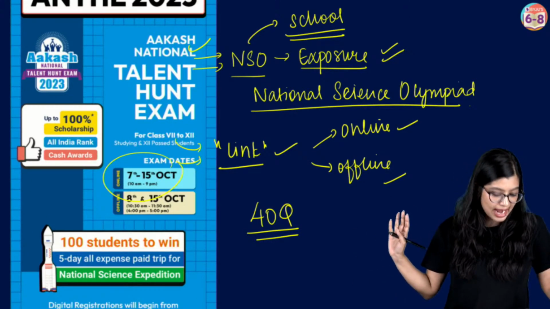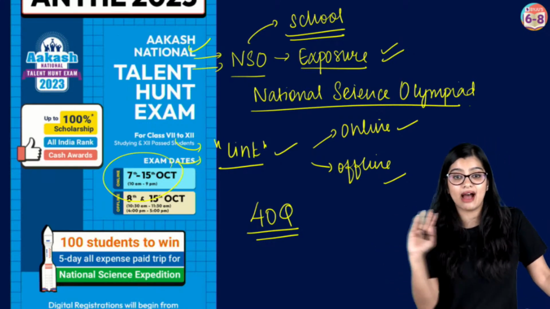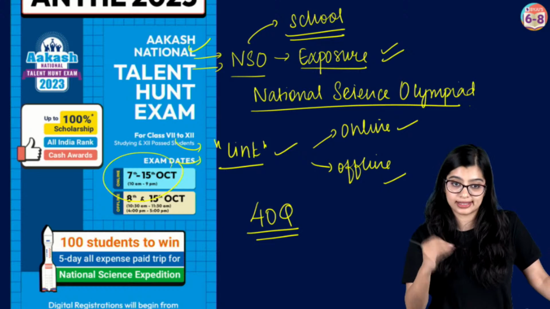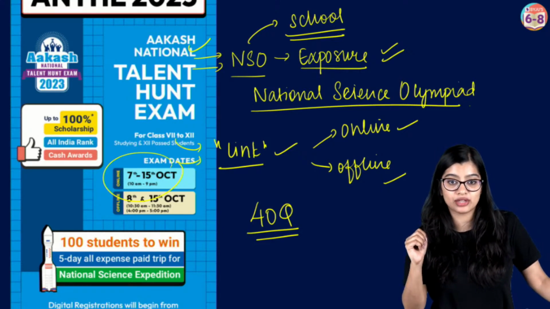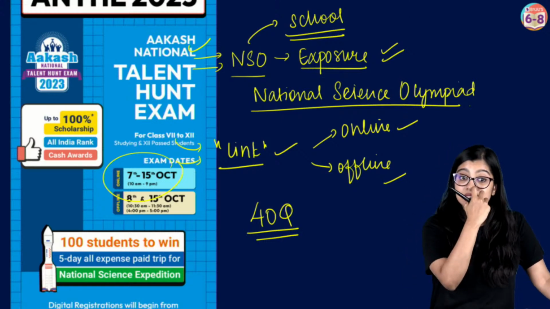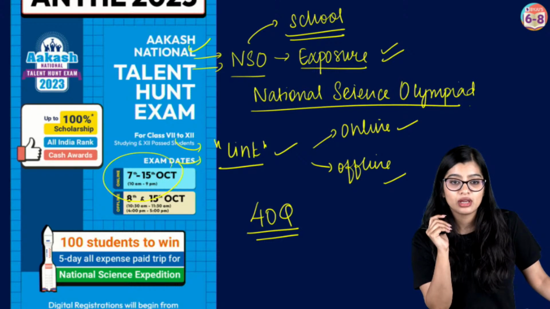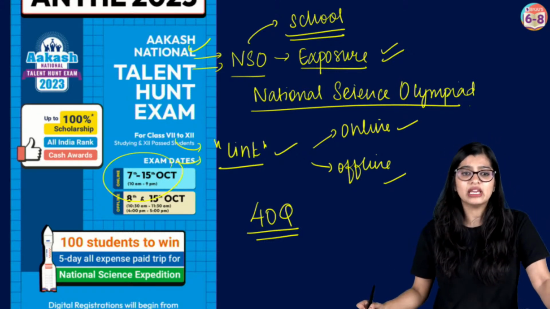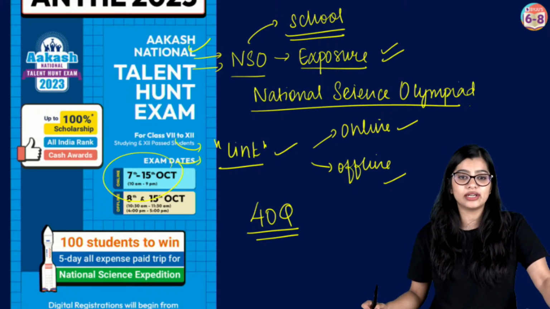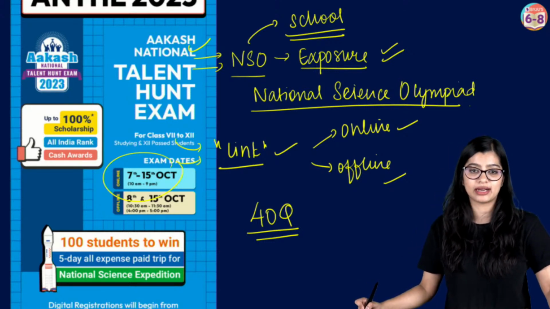Before I go ahead, are we all clear with ANTHE? Any doubts so far that you want to ask me? Thank you, Ronald. Yes, Saroj is asking me about reproduction in animals. I will tell you the syllabus. No ma'am, no doubts, okay, we are clear. No, ma'am, you are ignoring me. Angel, if you don't tell me what is your doubt, how will I know? You should ask me your doubt. Okay, tough questions will come.